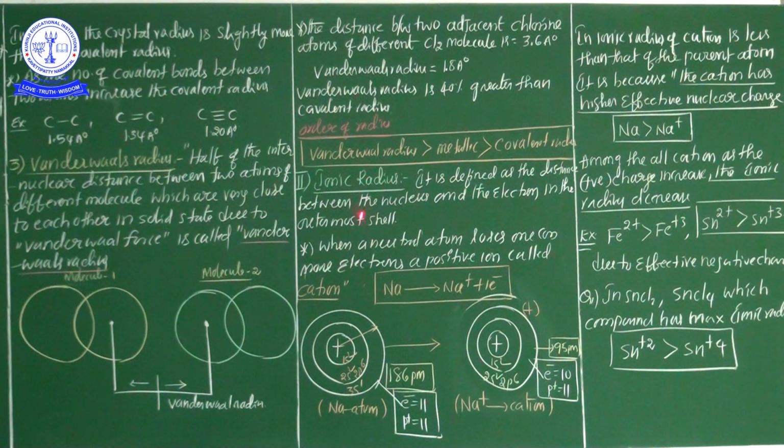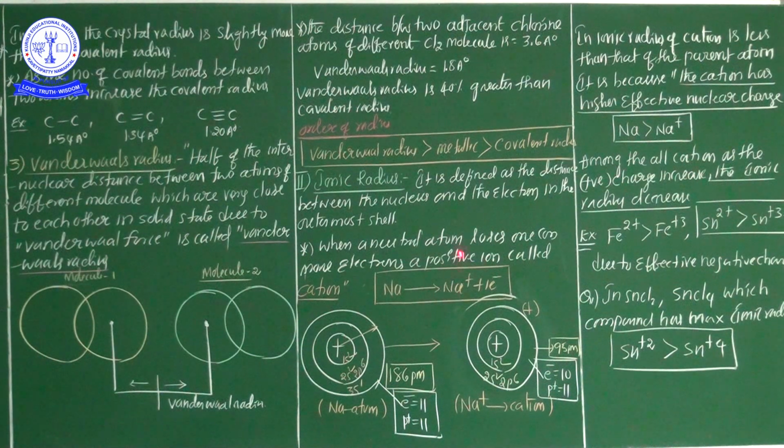But ionic radius: first of all, what is the meaning of ion? Ion or radical, what does ion mean? If any one of the neutral atoms loses one or more electrons, it is converted into a positive ion, that is called a cation. Otherwise, any one of the neutral atoms either loses electrons or gains electrons, that is generally called an ion. If a neutral atom loses the electron, that is called a cation, and if it gains the electron, that is called an anion.